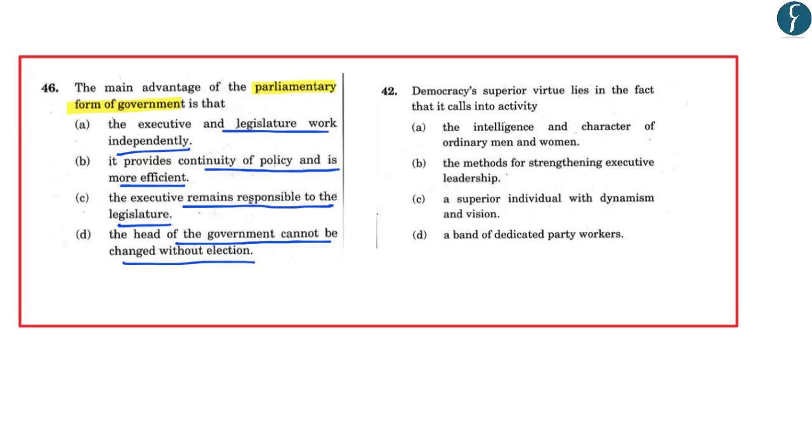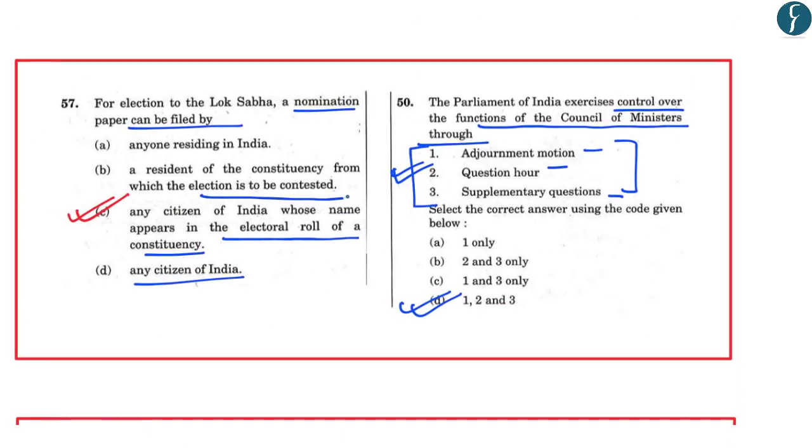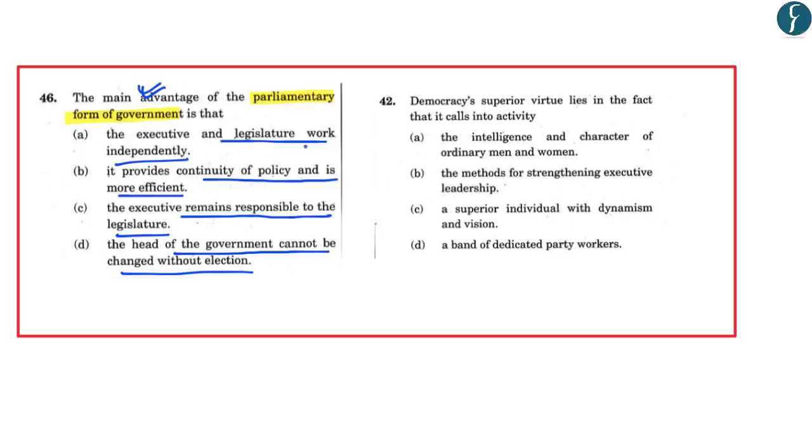So if you go through the options, it talks about advantage of parliamentary form of government. Now, if you go through the previous question, it mentioned how Parliament of India exercises control over the functions of the Council of Ministers. So again a similar concept was asked. So in this the correct answer was C, that is the executive remains responsible to the legislature, or the Parliament can exercise control over the Council of Ministers.